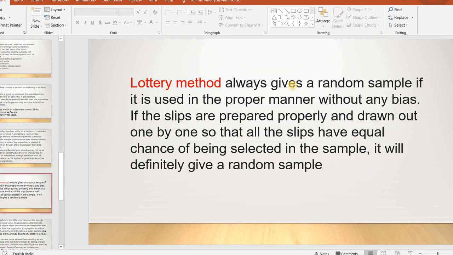It will definitely give a random sample. Suppose 100 people are there, or the total population is 100. We make 100 population slips, and we need to select 10 from them. Then all of them get an equal chance of being selected.